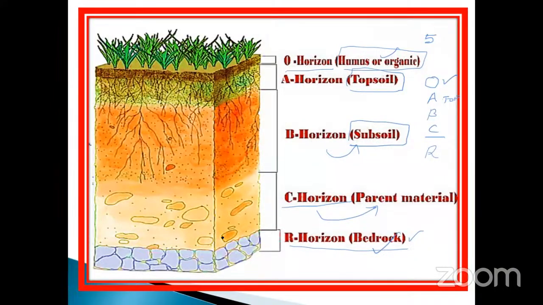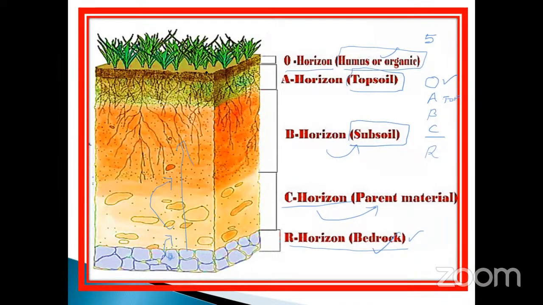Here, the changes occur from this part to this one. This bedrock undergoes physical changes and is modified into parent material. Again, the parent material is modified by changes under temperature, heat, whatever it may be, and microbial activity. It may be modified into subsoil, and again the subsoil into topsoil. Topsoil is also essential for the modification of the subsoil, isn't it?